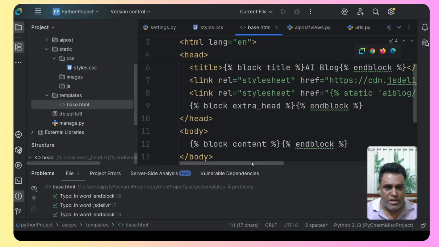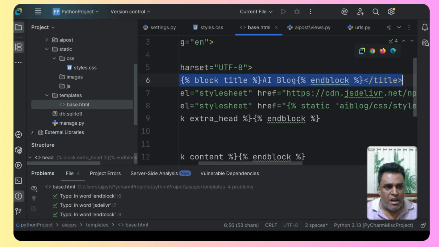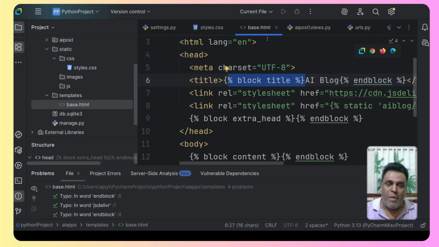And as you can see over here, first under the head tag, this is the title. Now, this title has the block title, with the percentage sign. This is how it has been defined, because we can change the title of the web page as and when required. So this is the base file. I may use the same base file for the other HTML files as well, so I can change the title of it. Inside that, whatever we type, that is the AI blog, I can change that title. So let us keep things as they are.